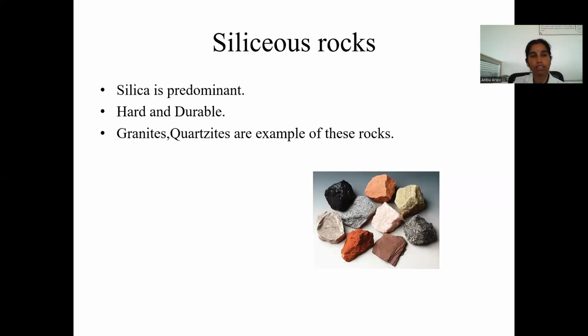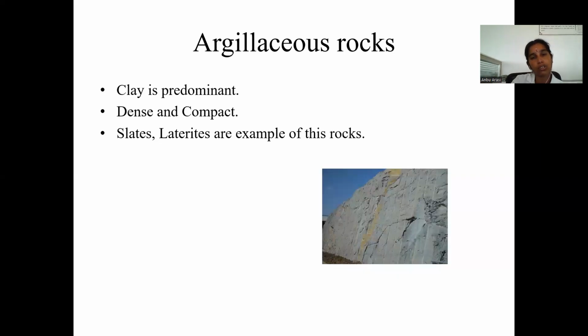Next, siliceous rocks have silica as their predominant material and are hardened and durable. For example, granite and quartzites are examples of siliceous rocks. Siliceous rocks are hard and durable, with high compressive strength. Next, argillaceous rocks have a greater quantity of clay minerals. They have clay properties and are dense and compact. For example, slates and laterites are examples of argillaceous rocks.